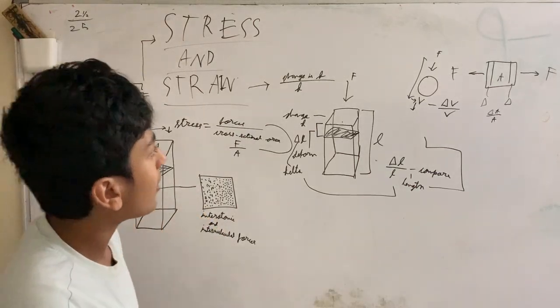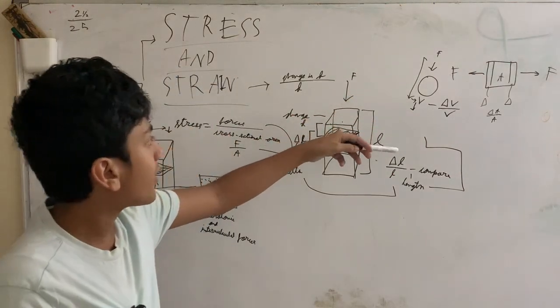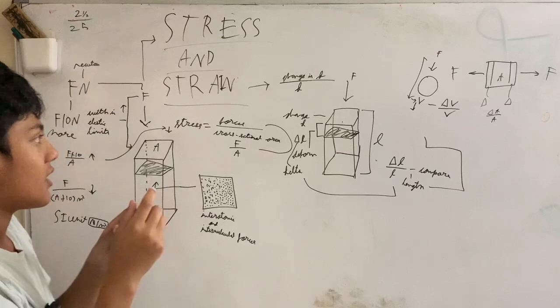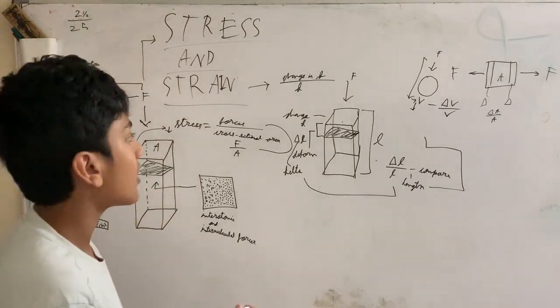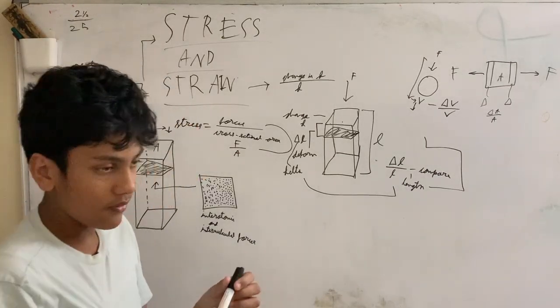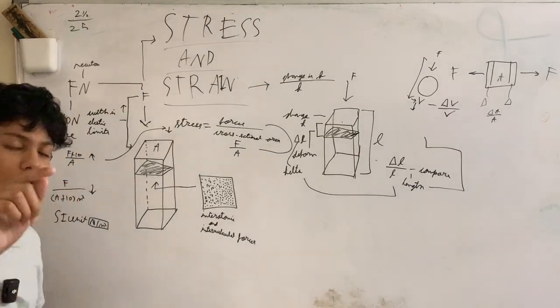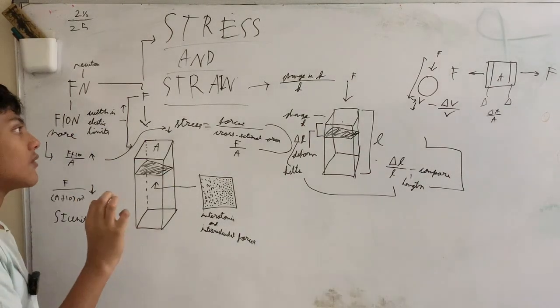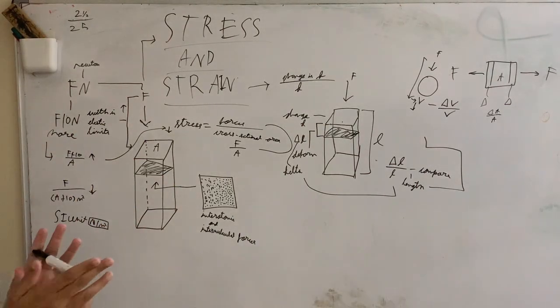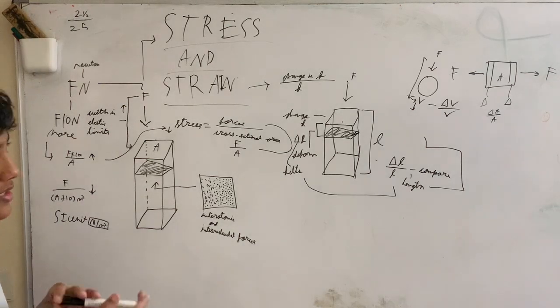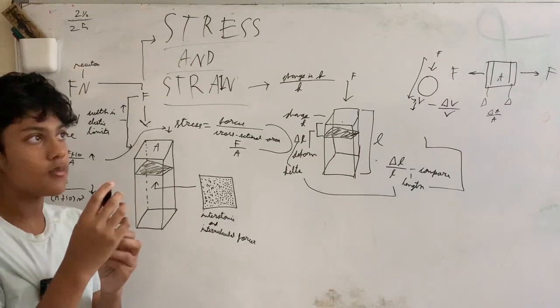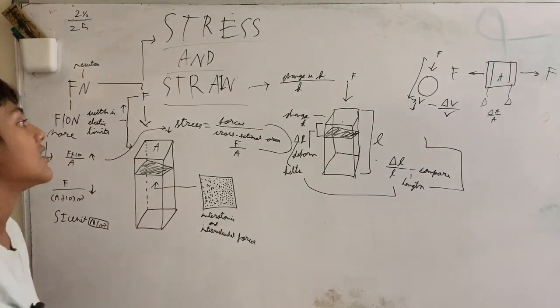But do note that delta V is not the exact volume of the new volume of the ball. That's completely something else. Delta V is how much that changed from the regular volume to that other volume.